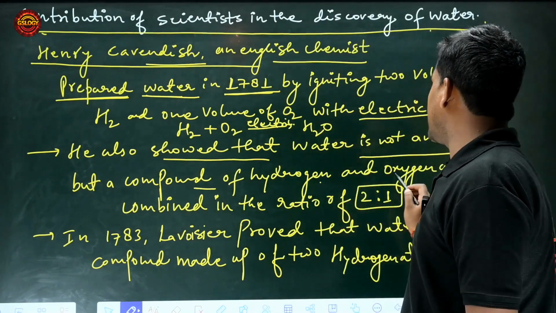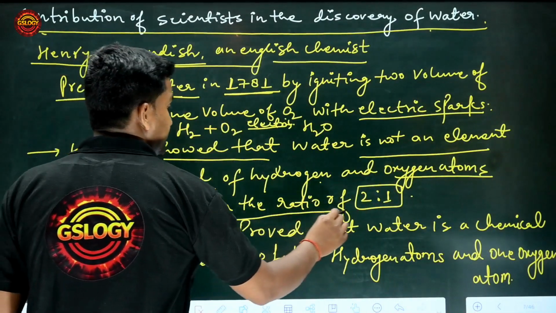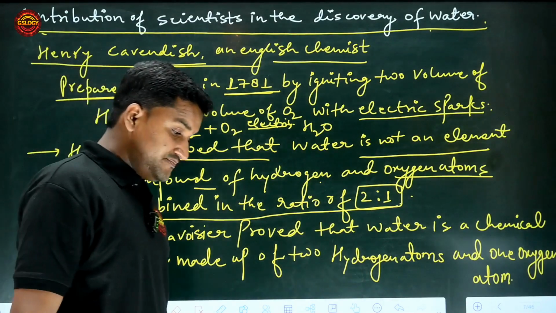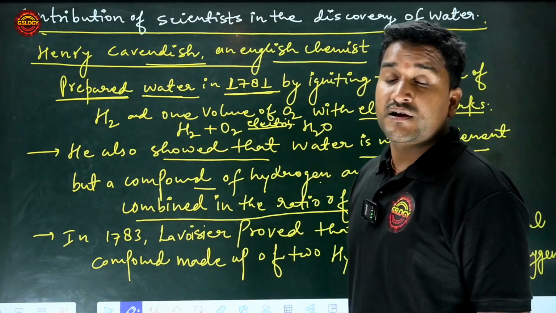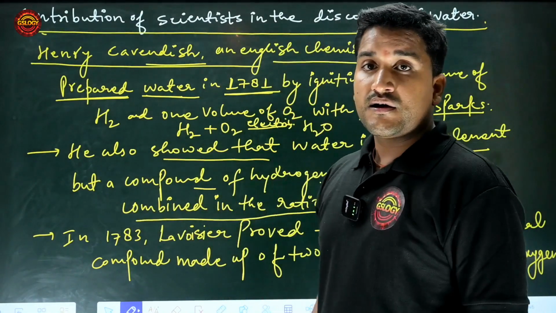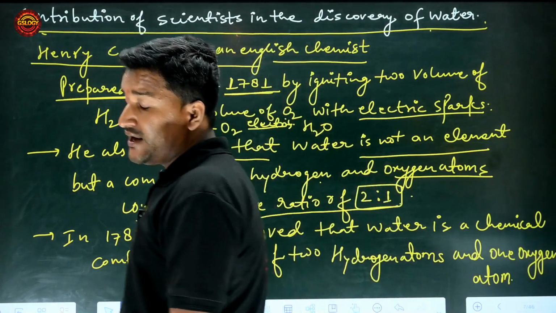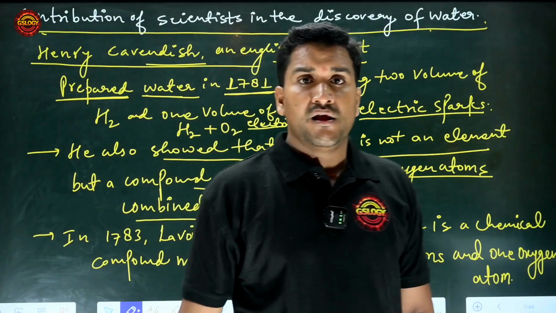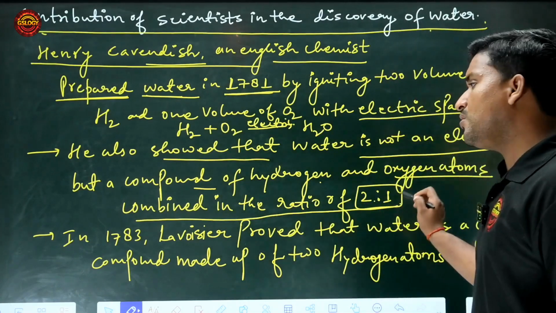compound of hydrogen and oxygen, combined in the ratio of 2:1. So always keep in mind, he showed that water is a compound, not an element, and it is made up of hydrogen and oxygen combined in the ratio of 2:1.